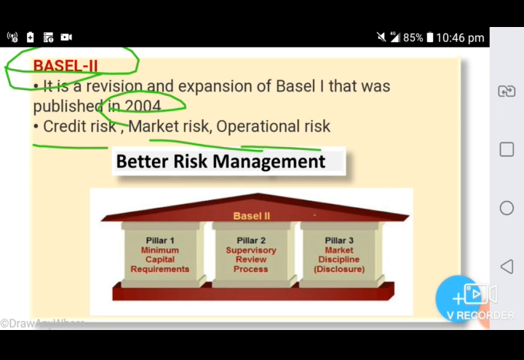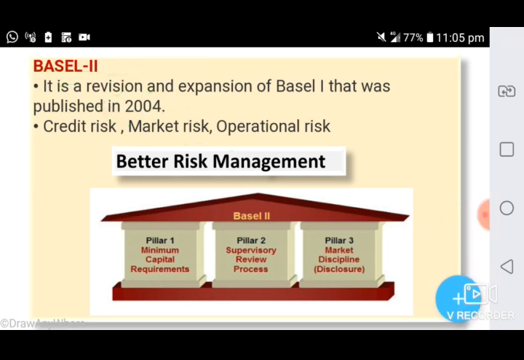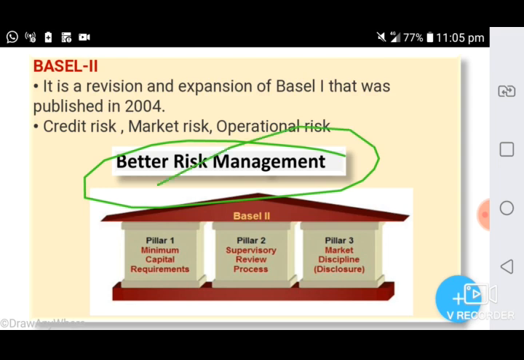Then there is also involvement of market risk. So what is the interest rate, what are the fluctuations in the market, how is the economic situation, recession or something. So these risks are taken into consideration. So Basel II said that we need not only credit risk but also market risk and operational risk. Basel II provided for better risk management practices and advised banks on using internal systems for assessment of risk.